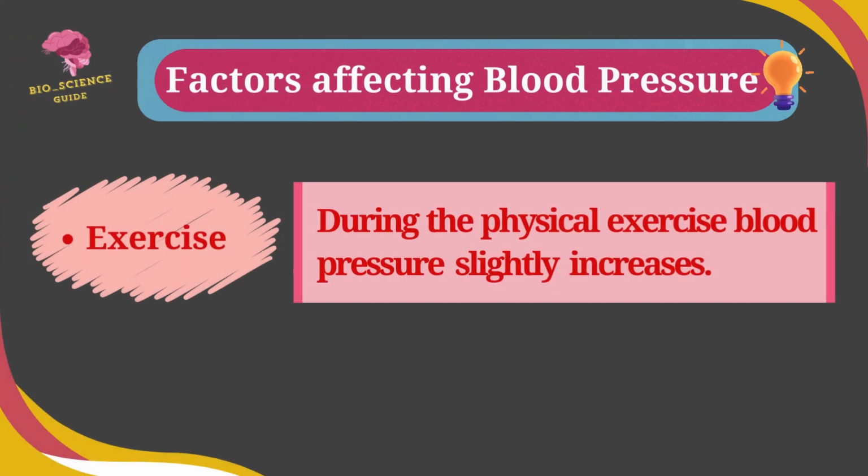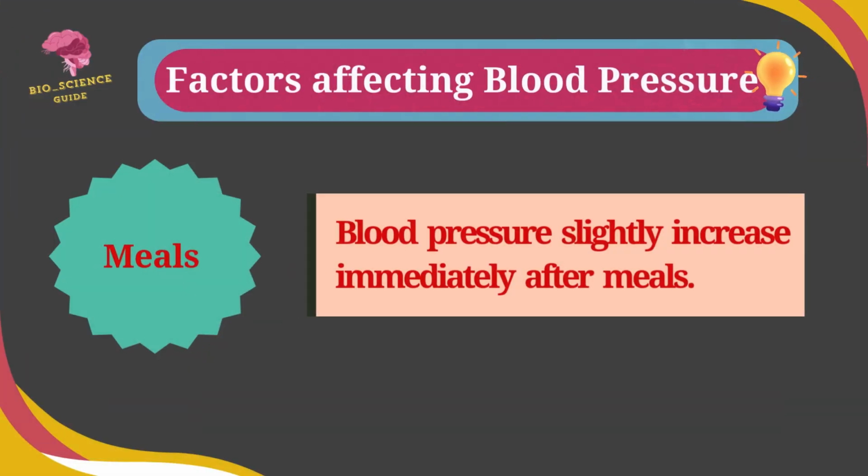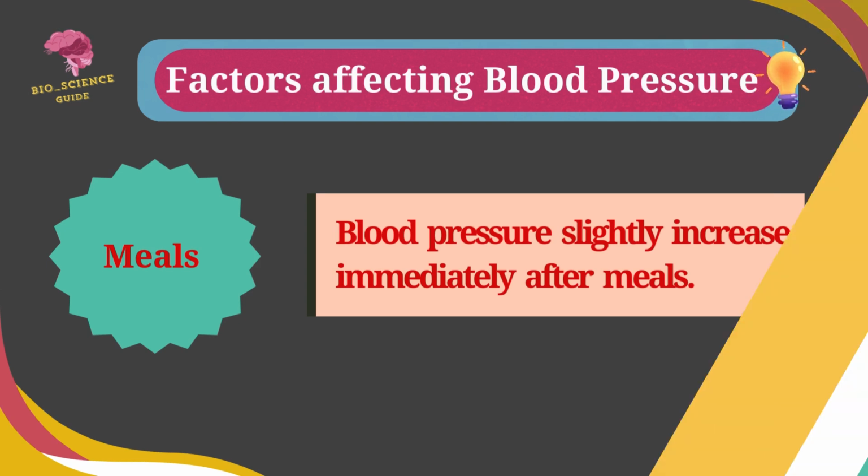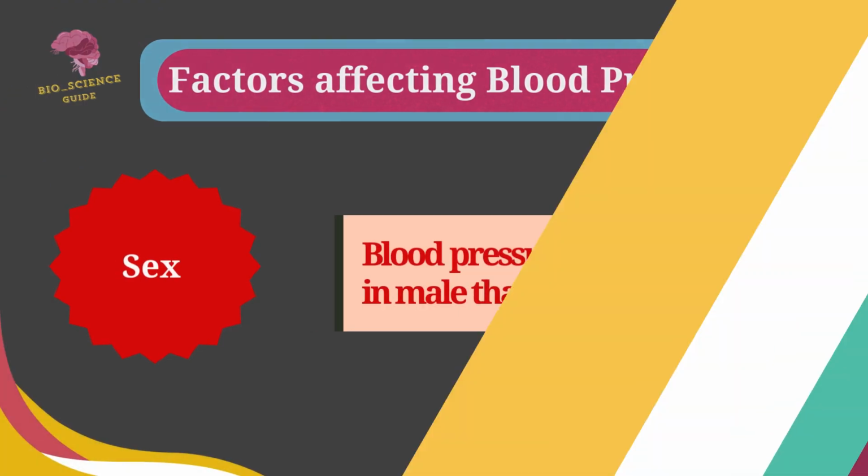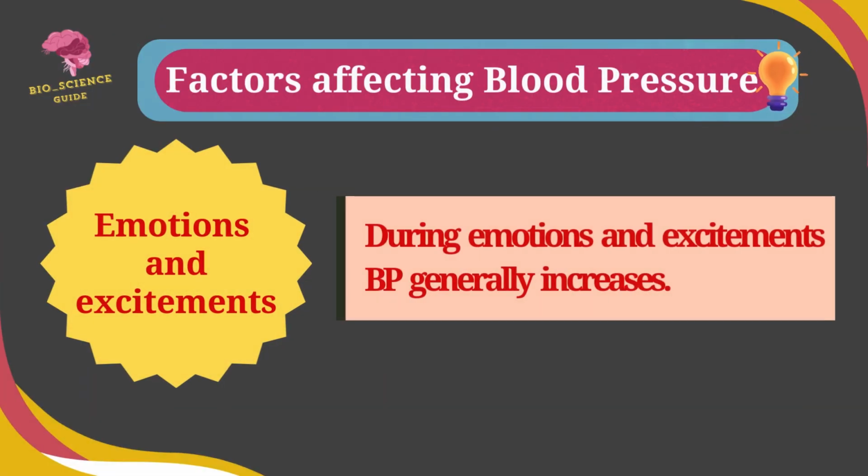The factors affecting blood pressure are exercise. During physical exercise, the blood pressure is slightly increased. Meal: blood pressure is slightly increased immediately after a meal. Blood pressure is slightly higher in males than females. During emotion and excitement, generally blood pressure is increased.